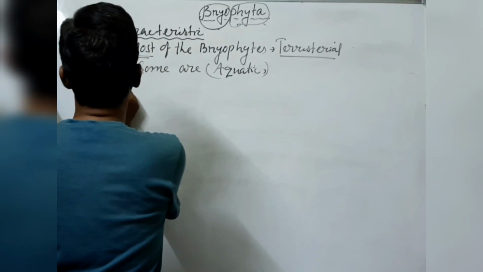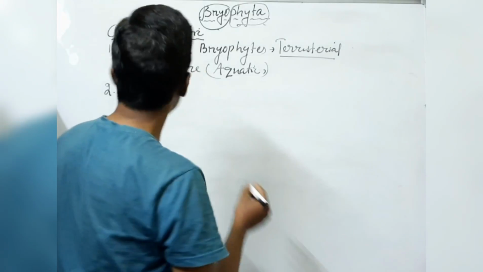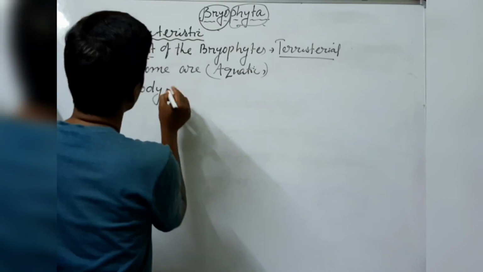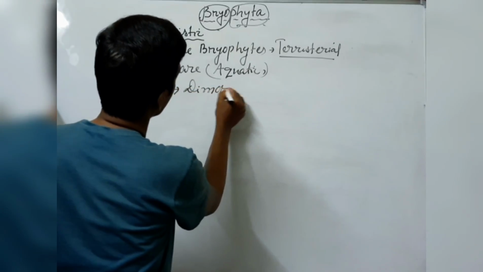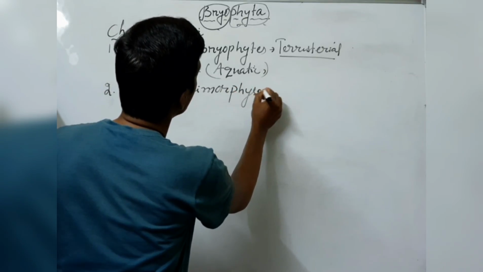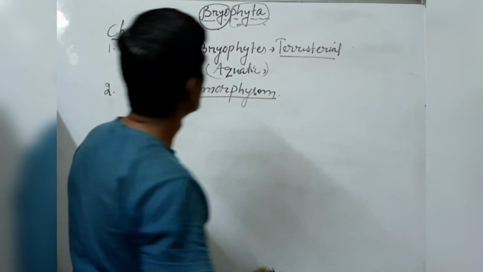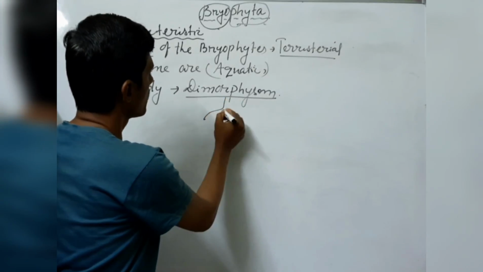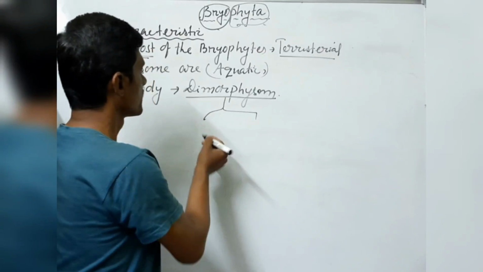Next, the body shows dimorphism. What is the meaning of dimorphism? Dimorphism means two. So the body consists of two phases, so differentiation is there.